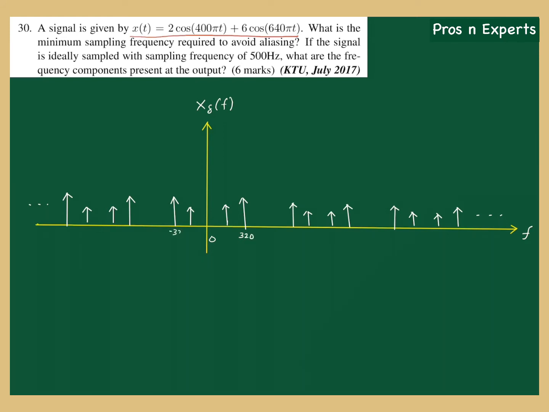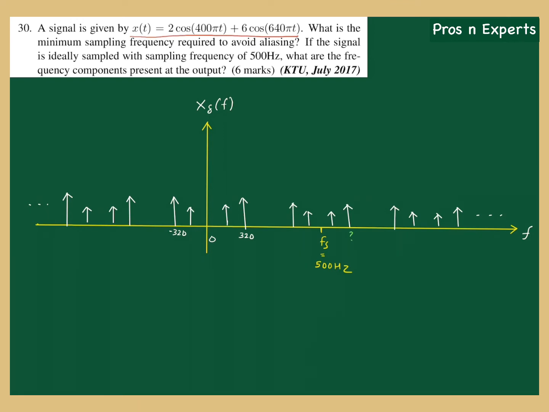Here it is minus 320. Now what will be the frequency over here? That should be Fs, equal to 500 hertz. It's given in the question.